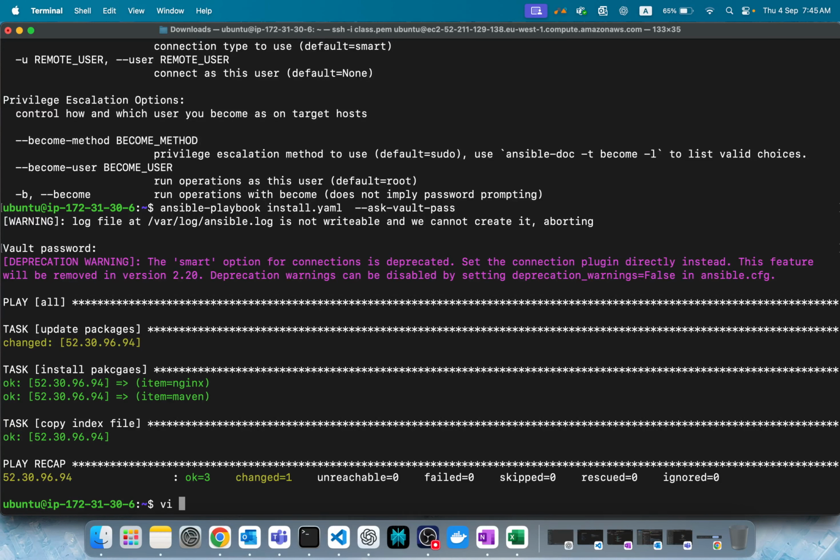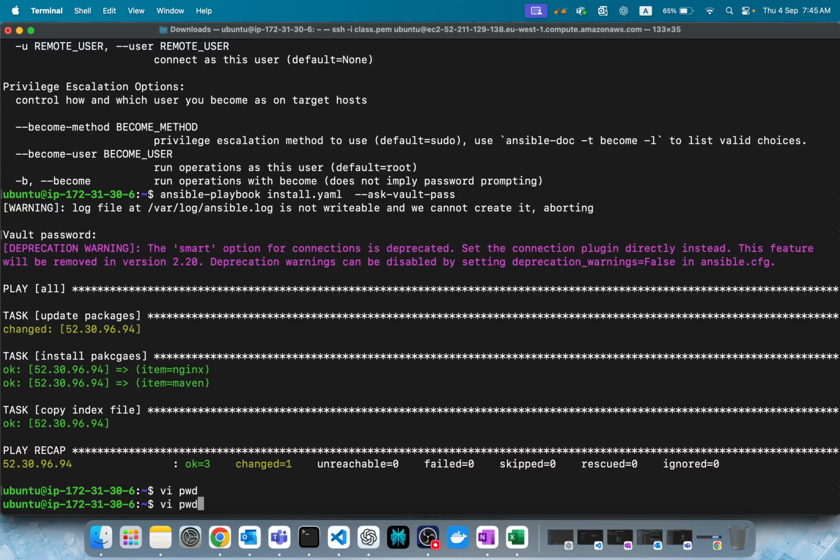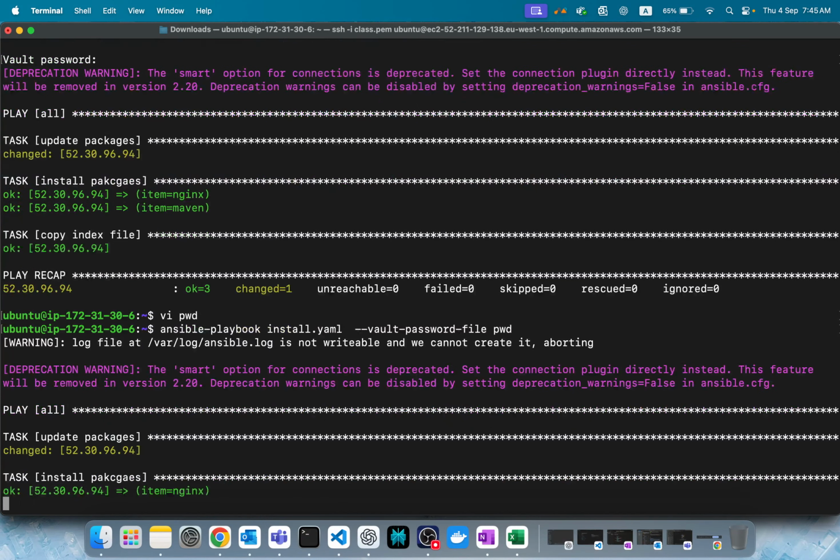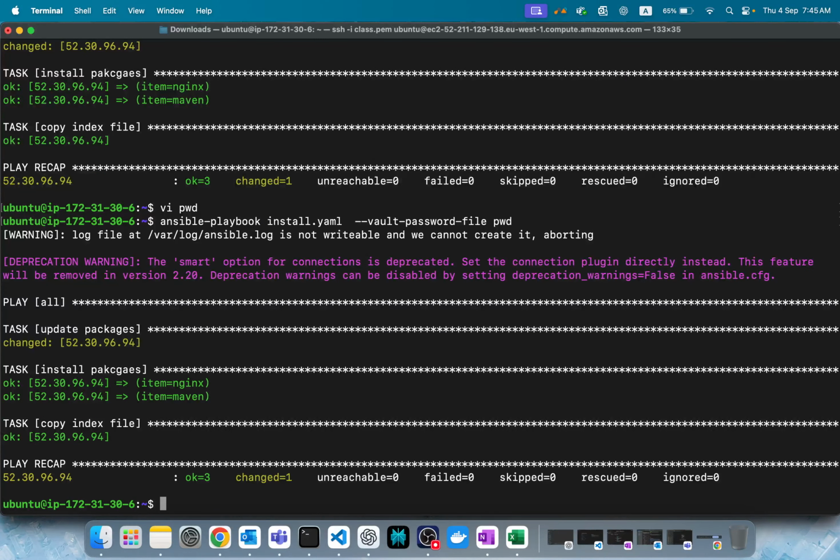Or you can save the vault password in a file, let's say. Of course, don't save it; I'm just giving you one more option. Instead of ask-vault-pass, use vault-password-file with the path, PWD. It will automatically read the password from that file and execute it. See, as simple as that. Got it? Cool, right? Like that we are able to do it.